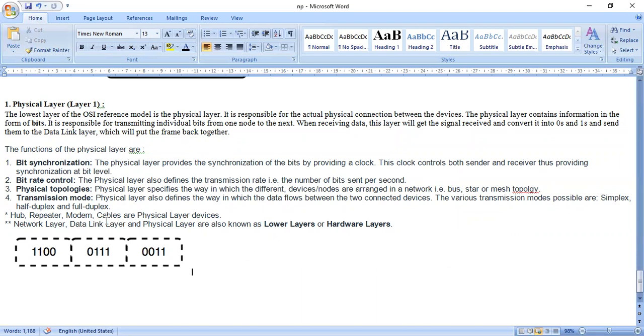Next, transmission mode. The physical layer also defines the way in which the data flows between two connected devices. The various transmission modes possible are simplex, half duplex, and full duplex.